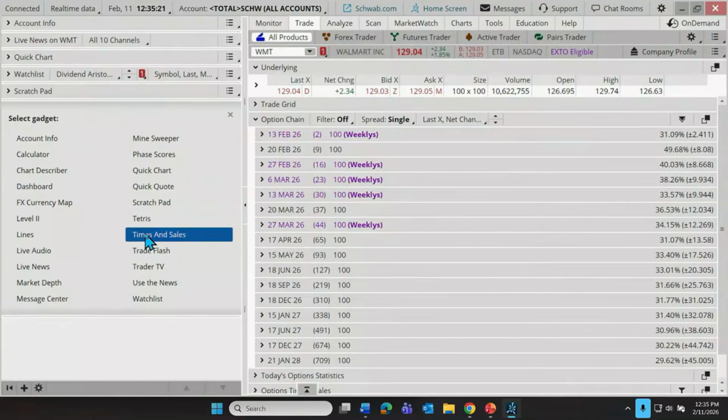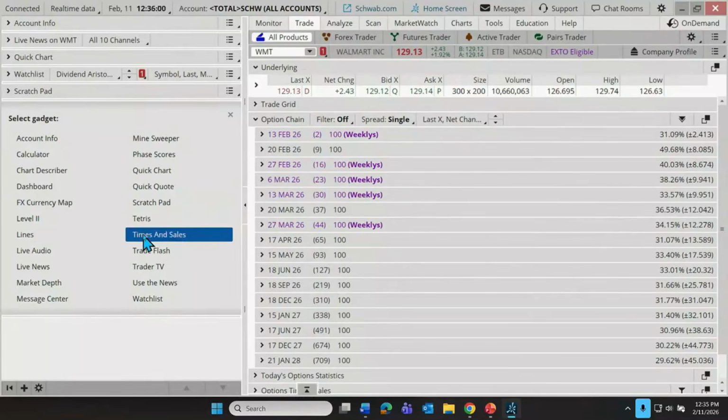We have another gadget: time and sales. Denise says, can this switch between options trading and just regular investing, or do you have to have two accounts? Well, do you mean can we change the whole platform? No. Can we change individual features? Yes, we can. For example, we could open up two quick charts and have two symbols, or options are also chartable. We could have a dedicated quick chart for our stocks if we want to, and for our options if we want to.